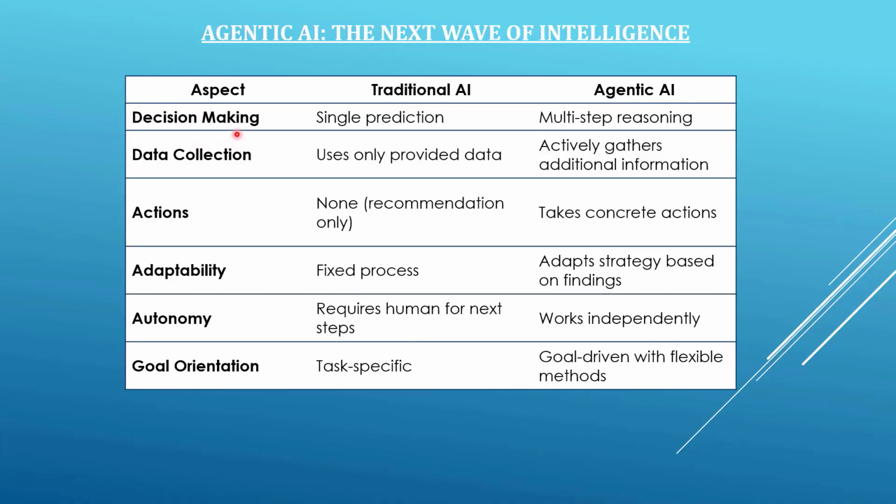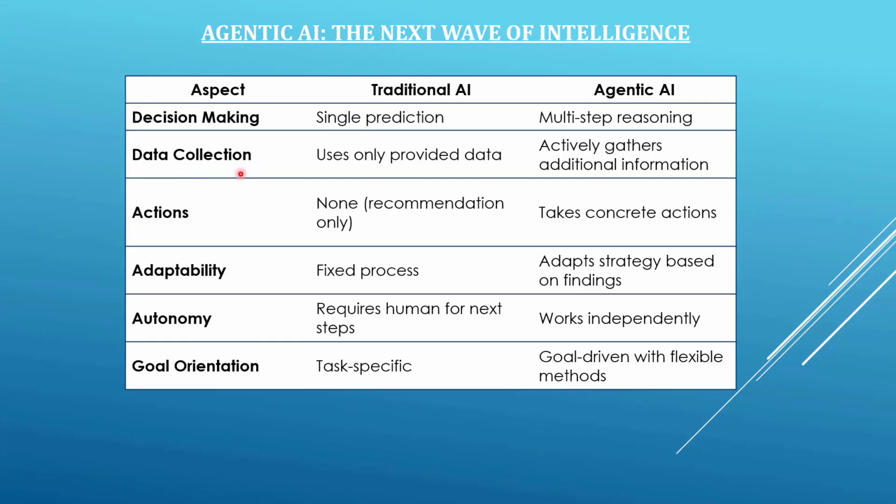Based on decision making, the traditional AI system made only a single prediction: it will either approve or reject the loan application. But in the case of agentic AI, there was multi-step reasoning on why the credit score of the loan applicant is low. The reason is that it was just because of a credit inquiry that was made on the loan applicant's CIBIL score. It checked the income of that applicant as well to make a decision. But this was not done by traditional AI.